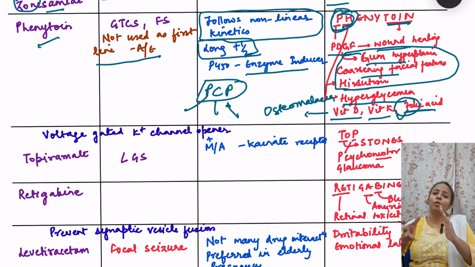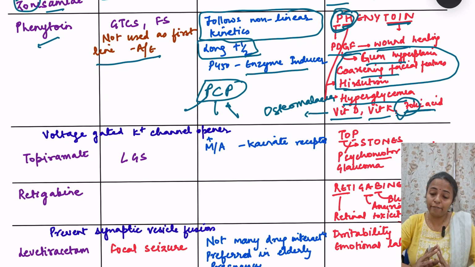Okay, so metabolism doesn't increase in proportion to the increase in the dosage. So even with a small increment of the dosage, the levels in the blood will rise tremendously, reaching toxic levels. Fine. So that was about phenytoin, and this covers all our drugs about voltage gated sodium channel blockers.